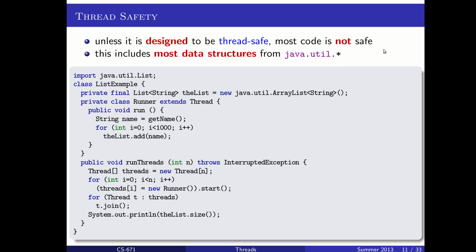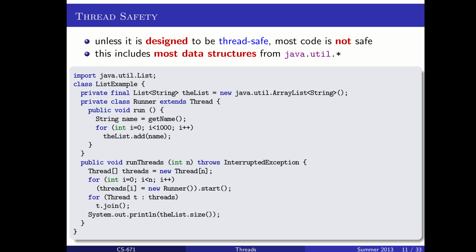Because threads can interact with the same data, and they can do this in orders that are not predictable to us, or maybe even at times that we would consider the same time, most code is not thread safe unless it is designed to be thread safe. This includes most of the built-in Java data structures. There are some which are explicitly designed to be thread safe, but most of them are not.